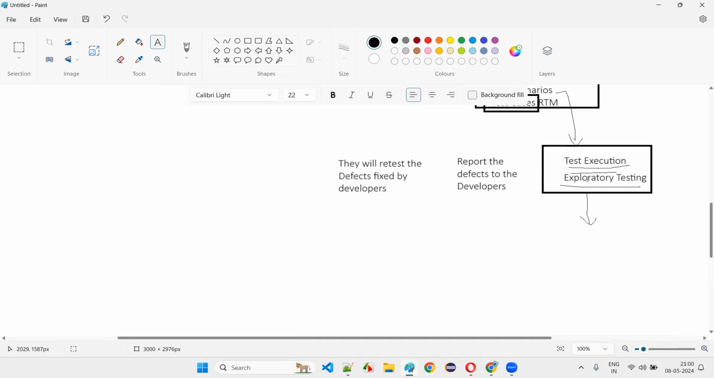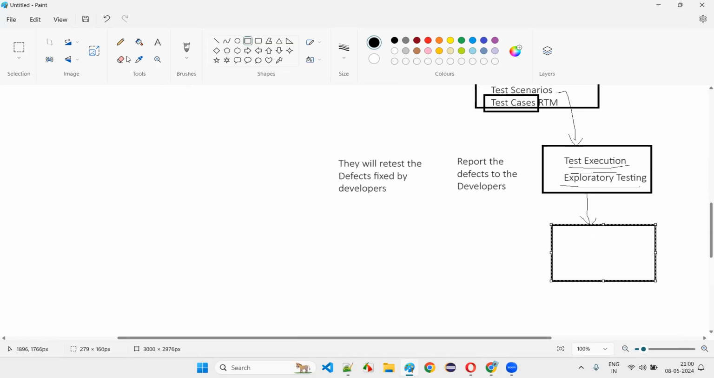Once the testing is good and no more defects are coming, then finally STLC will go to the test closure phase. Don't remember all this stuff, guys. At a high level, just understand that. I'll cover all these things in a detailed manner with notes in the coming sessions.